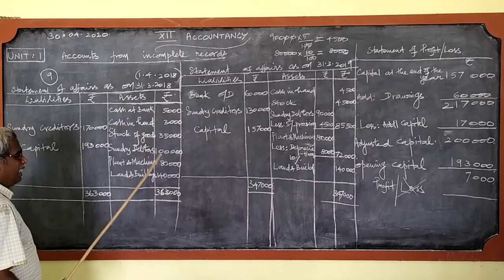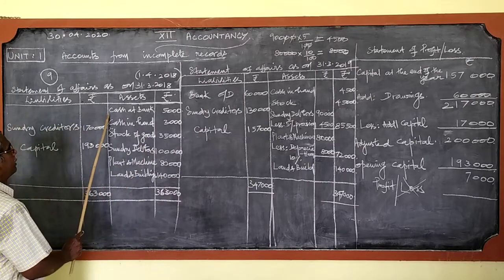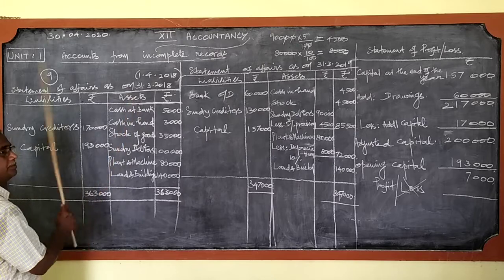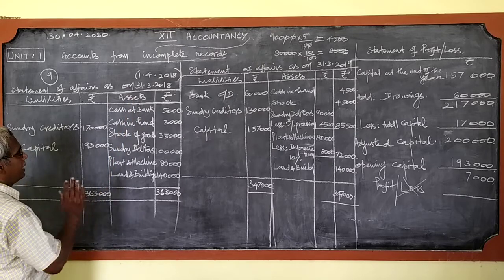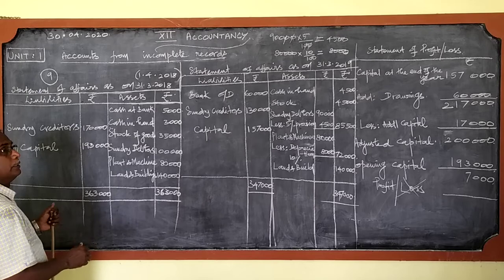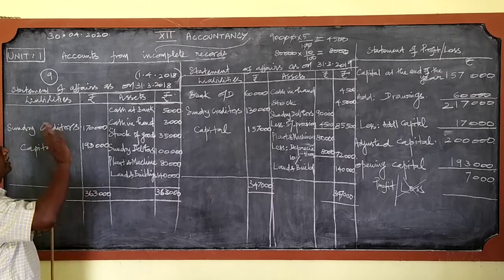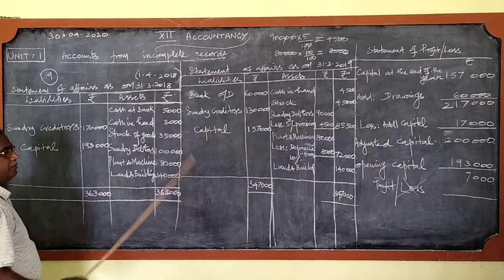One more thing. Next one is this term cash at bank. Generally, if cash at bank is given, cash at bank is an asset, you will write it under the asset side.